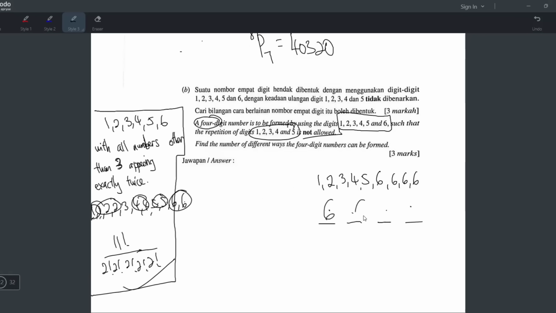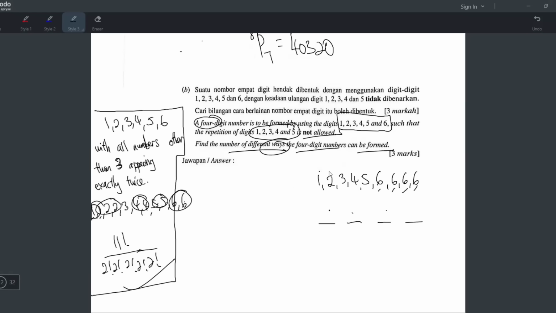Is it possible to get 6, 6, 6, 6, 6? No, it's not possible. There's only 4 slots. That means you might get 6, 6, 6, 6, or 6 repeated 3 times, or repeated 2 times. It means you can only repeat the 6 two times, three times, or four times. That's why the option becomes 6, 6, 6, 6 like that. So now you can find the number of ways to arrange the 4 digits.